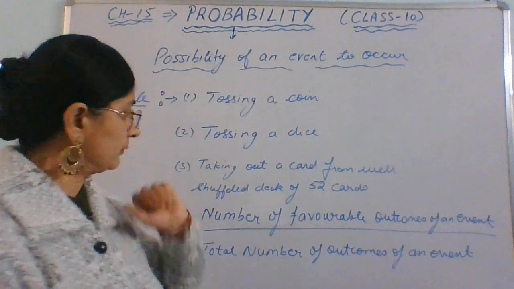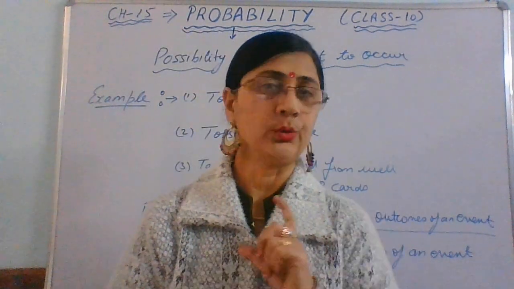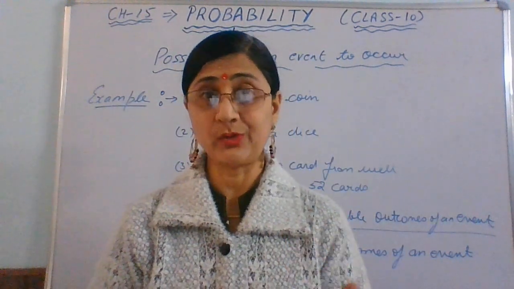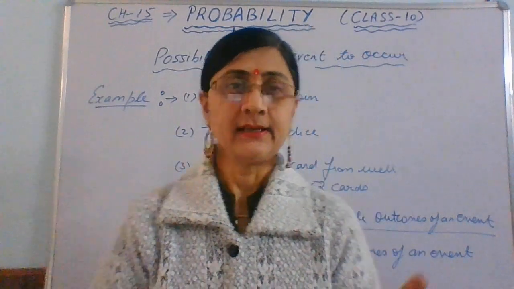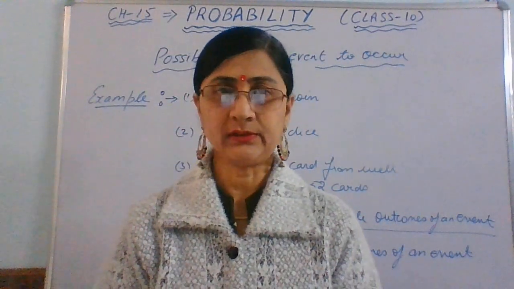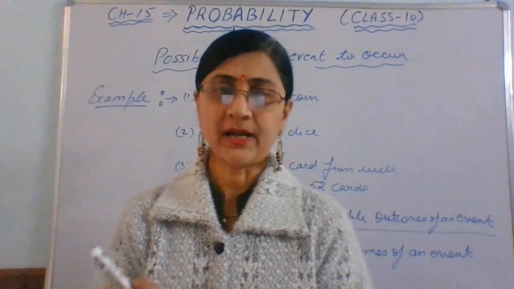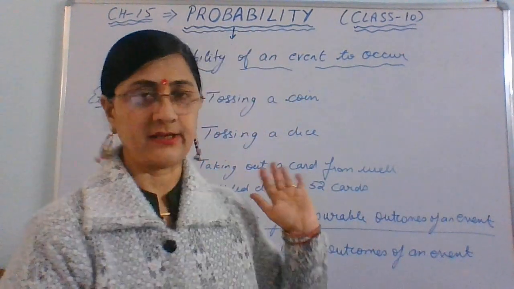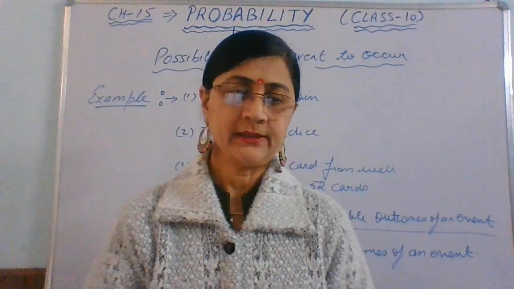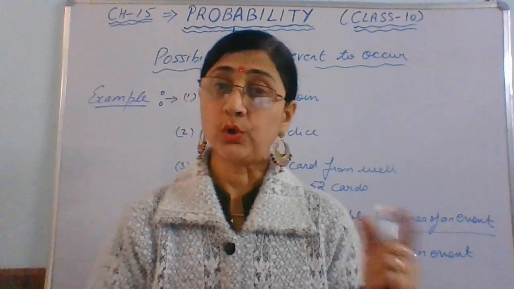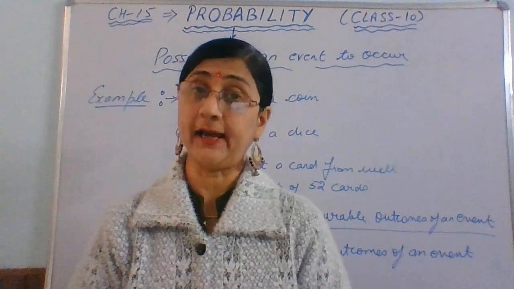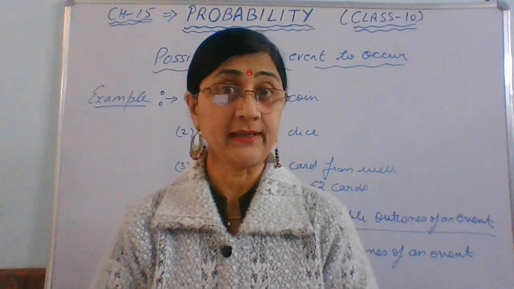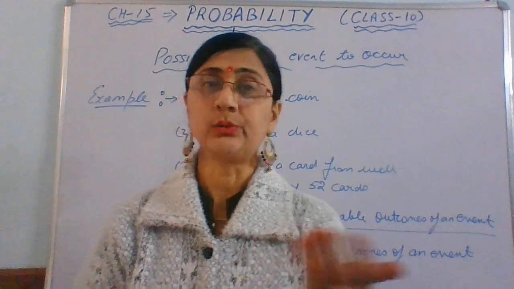Now we have one more example, of cards. You know that we have a deck of 52 cards, with four categories, like diamond, heart, club, and spade. I'm explaining this just in general now. Out of 52 cards, you can pick one card. What will be the possibility of that card? Suppose I'm picking the number 4 of hearts. What will be the possibility there? 1 by 52, as the total is 52.